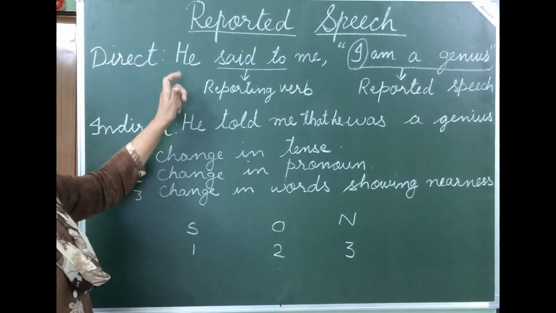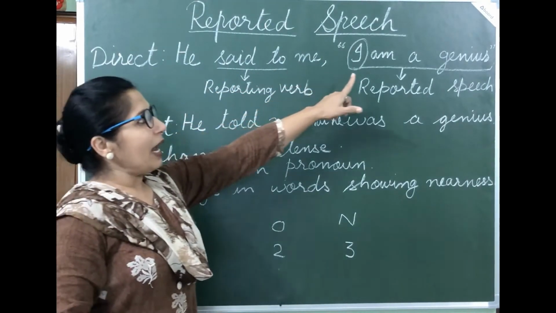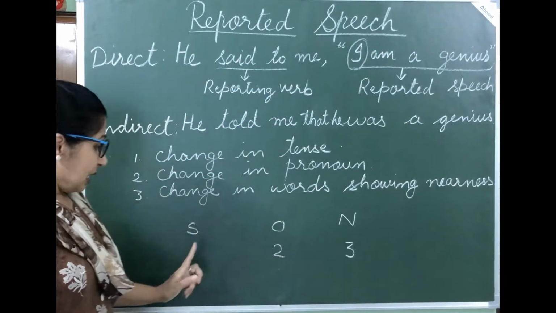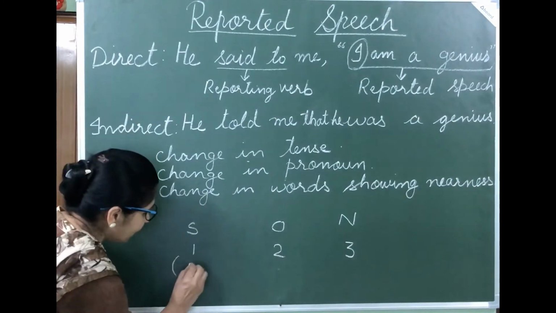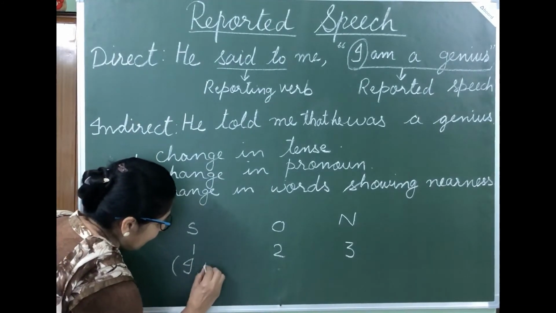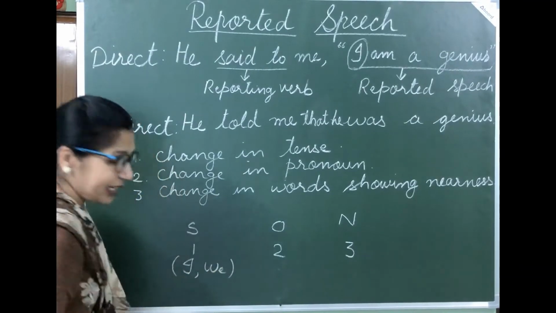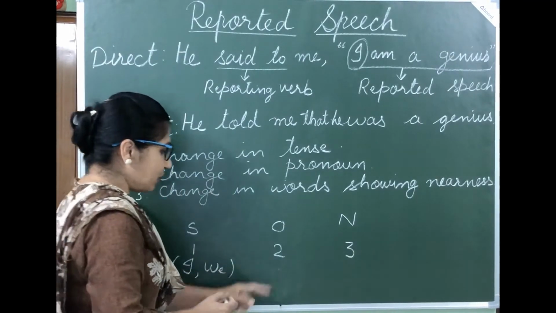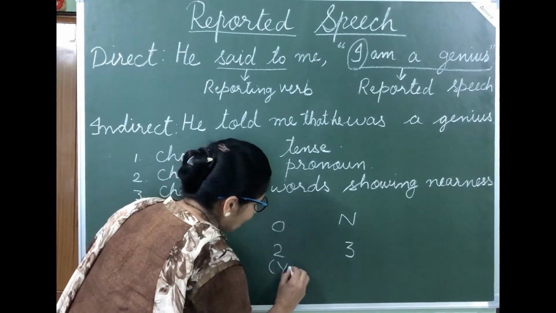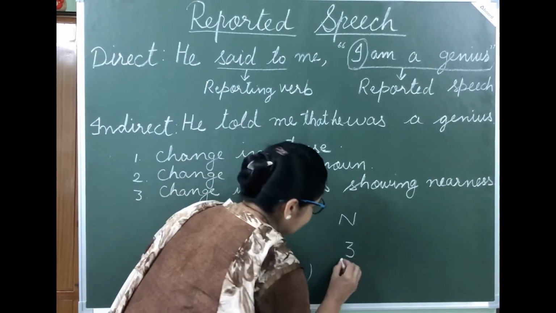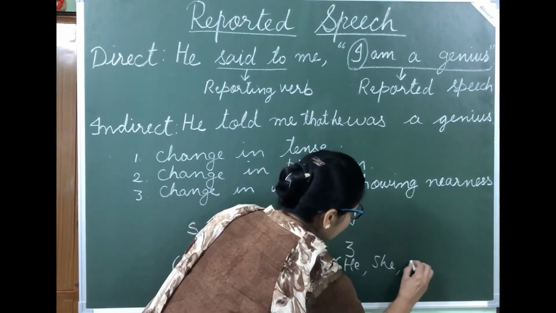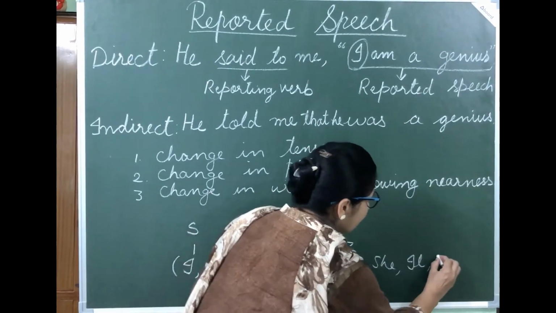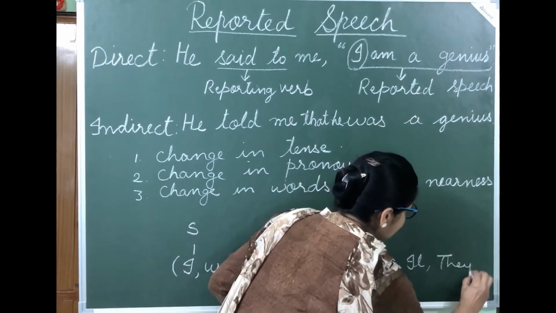See students, he said to me, I am a genius. 1 means first person, and you know first person is I and we. Second person is you. And third person, he, she, it, they, etc.